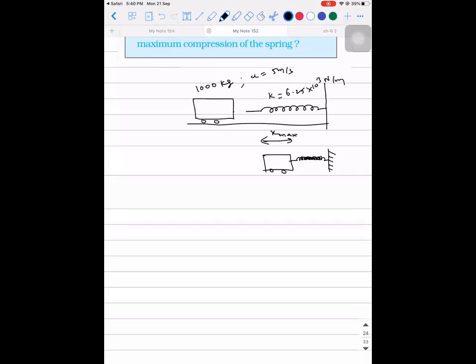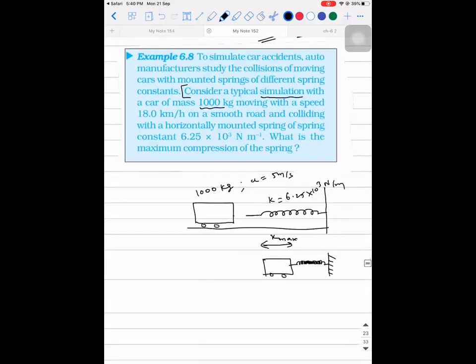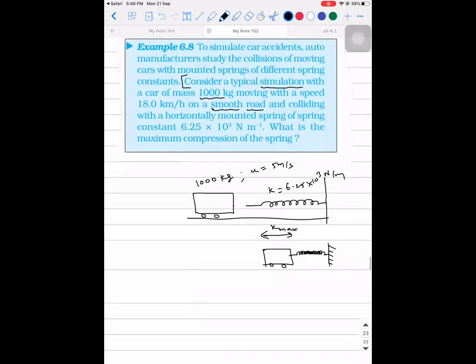Now listen. So how to read this question is where they have told on a smooth road. When they say smooth road, there is no friction. So when there is no friction, the whole system is acting under the influence of conservative forces. Please make a note of it.